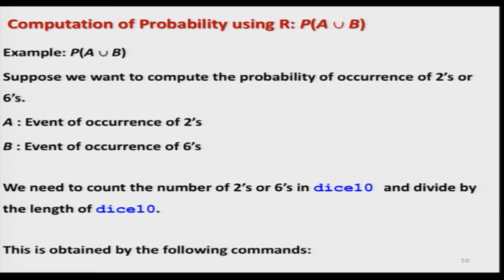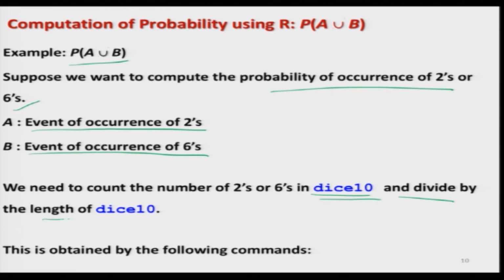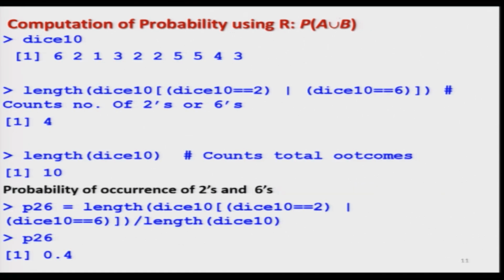So, now I am trying to compute the probability of A union B, and I am going to use the same data set that we have just obtained. We want to compute the probability of occurrence of 2's or 6. So, we have defined the event A as the event of occurrence of 2's and B as the event of occurrence of 6. We need to count the number of 2's or 6 in this data vector dice 10, and then divide it by the length of the data vector dice 10.